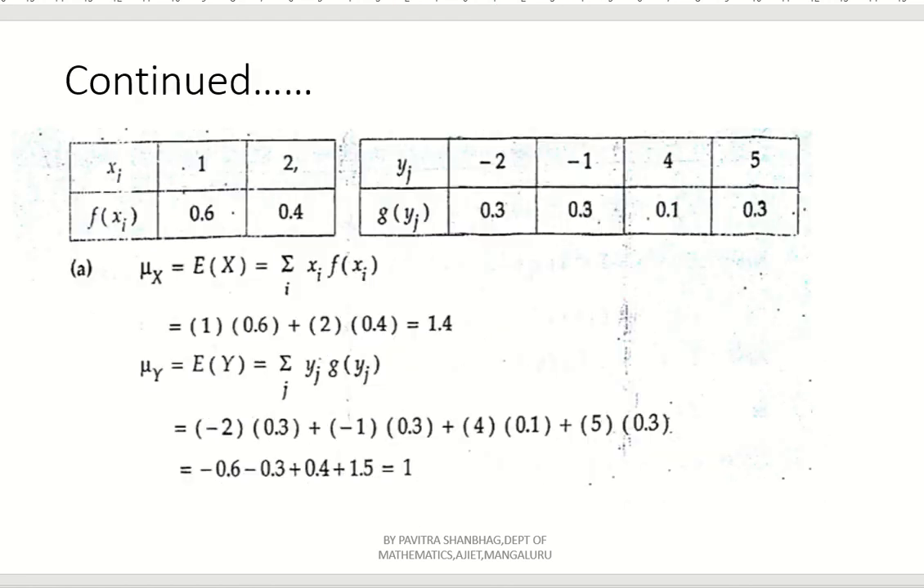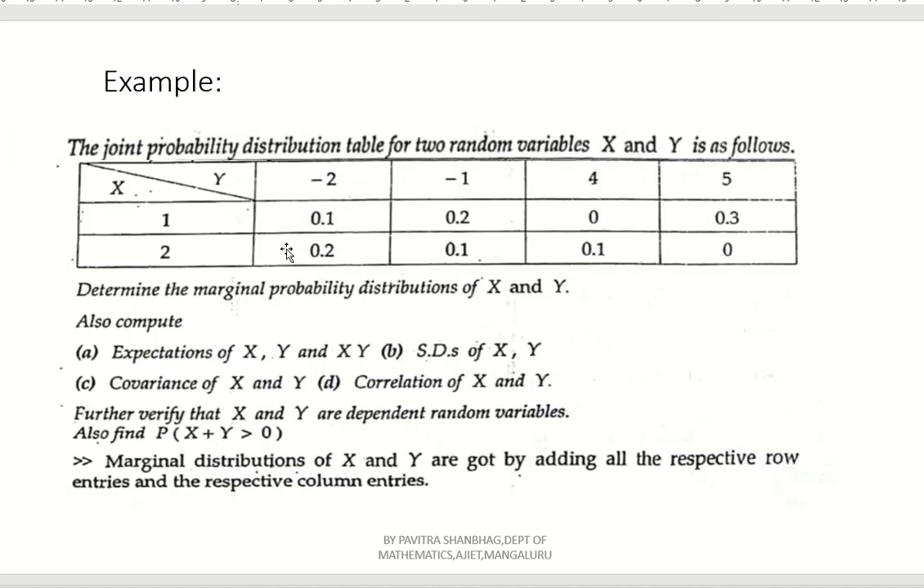Now see here, we are getting xi, there are only two values, 1 and 2, and yj, there are 4 values: -2, -1, 4 and 5. What are f of xi? 0.6 and 0.4. And what is g of yj? 0.3, 0.3, 0.1, 0.3. They have already given. You just need to write it in this form.